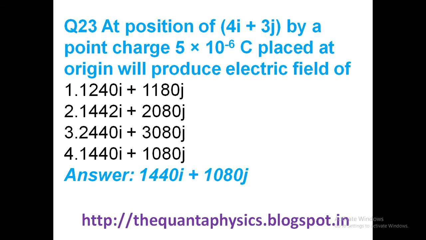At the position of 4i plus 3j, a point charge 5 into 10 to the power minus 6 coulomb placed at the origin will produce an electric field of 1440 i plus 1080 j, and this is calculated by Coulomb's law.